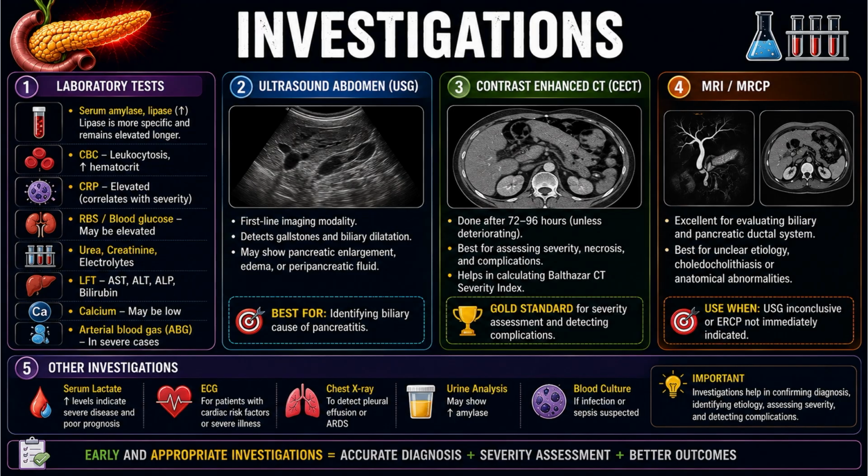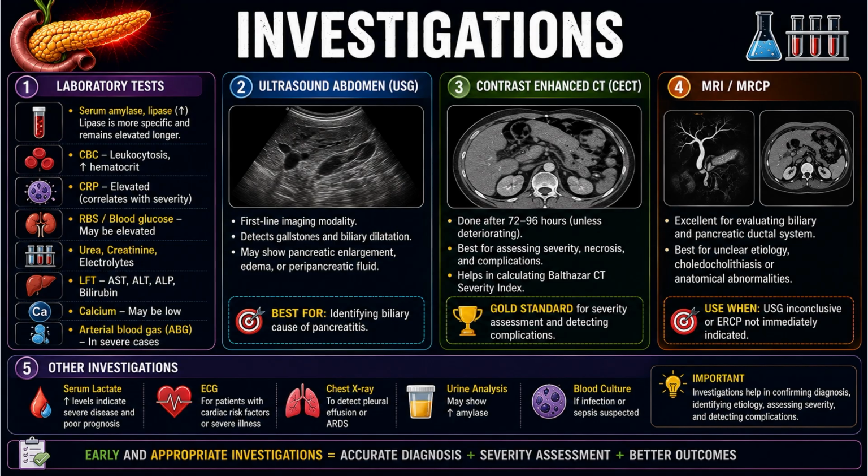Now coming to the ultrasound. It is the first-line imaging modality, detects gallstones and biliary dilatation, may show pancreatic enlargement, edema or peripancreatic fluid, and is best for identifying the biliary cause of pancreatitis. Now coming to the contrast CT scan, usually done after 72 hours to 96 hours unless the patient is deteriorating. It is best for assessing severity, necrosis and complications, helps in calculating the CT severity index, and is the gold standard for severity